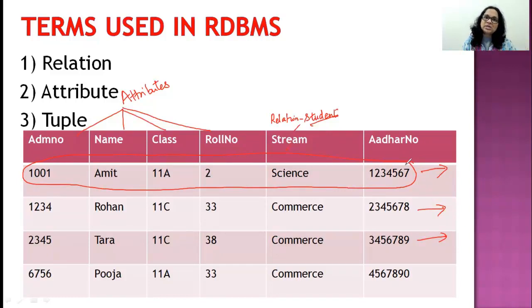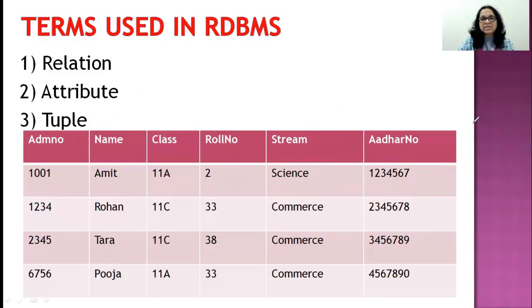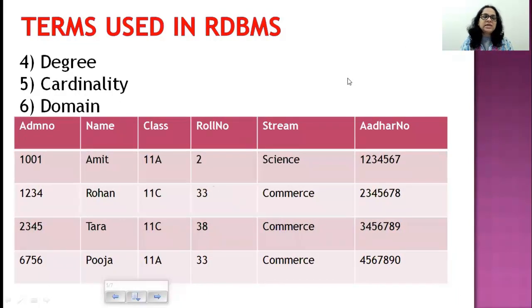Okay. So what is a relation? A relation is nothing but a table consisting of rows and columns. The column headings of your table is called the attribute, and every row of your table is called a tuple. Okay. So I hope the first three definitions, the terms are clear. Let's go to the next three. The next three is degree, cardinality, and domain.